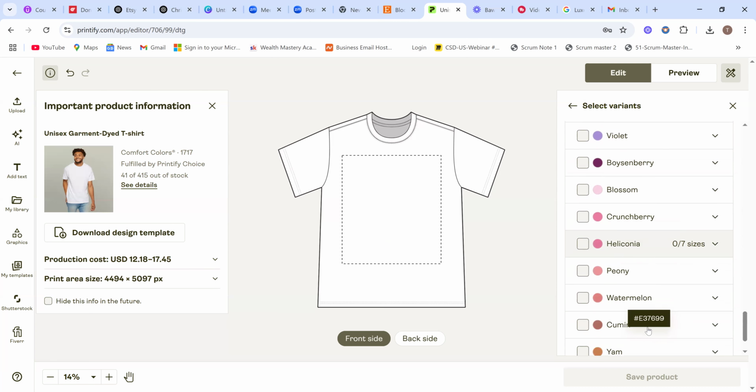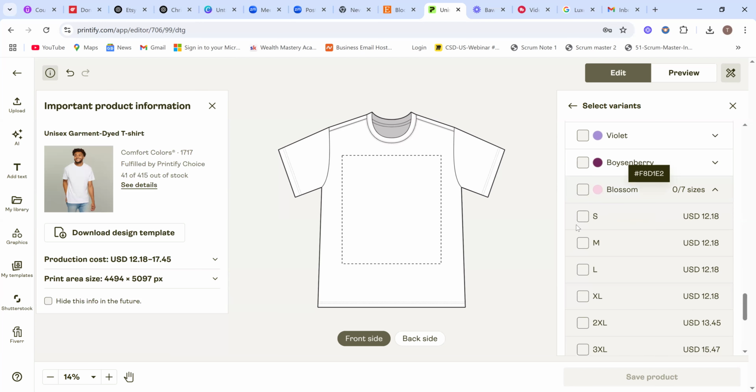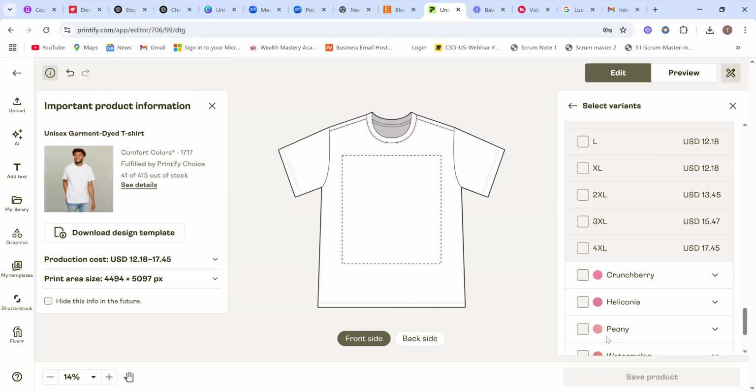So let's see the sizes. Let's go with blossom. So they have small, medium, large, extra large, 2XL, 3XL, up to 4XL.